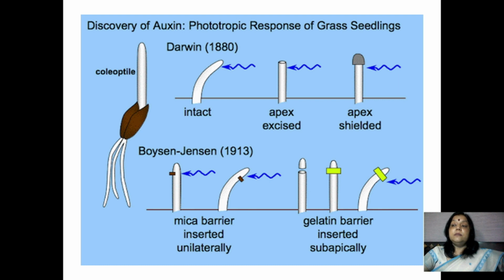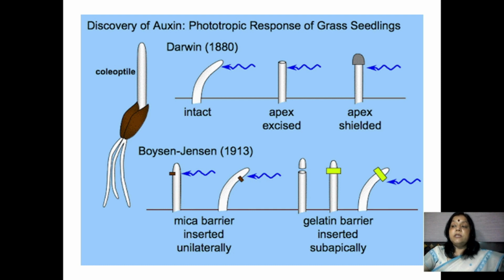After many years, Boysen-Jensen conducted an experiment in which he decapitated the coleoptile from the tip and put a block of agar inserted between the tip and the cut stem.